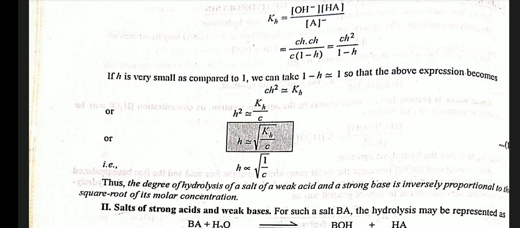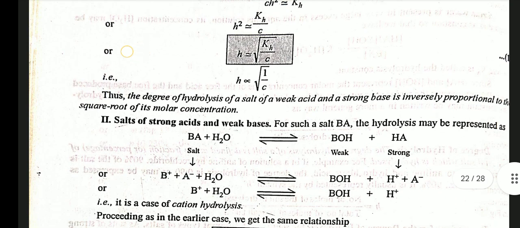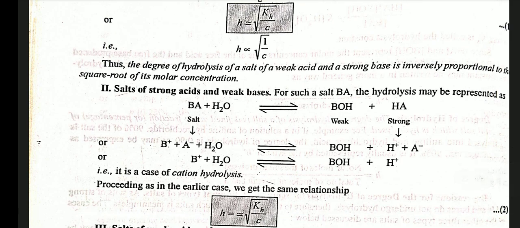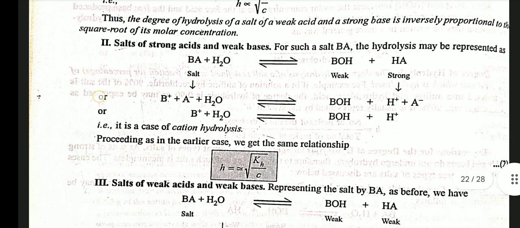If h is very small as compared to 1, we can take 1 - h ≈ 1, so that the above expression becomes Ch² ≈ KH. h² ≈ KH / C. h ≈ √(KH / C). h is proportional to √(1/C). Thus, the degree of hydrolysis of a salt of weak acid and strong base is inversely proportional to the square root of molar concentration.